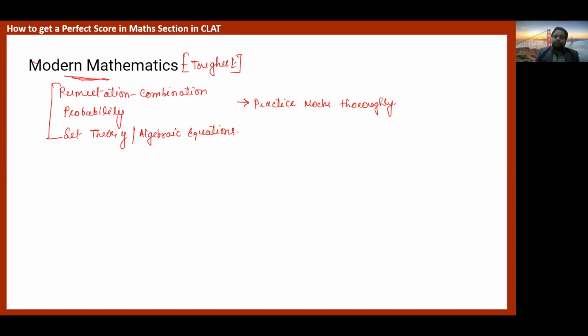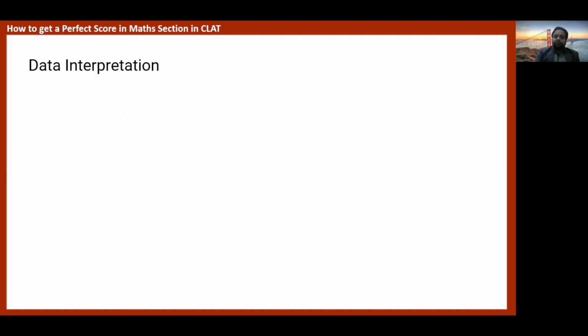And next, the last part, that is data interpretation. Now if I broadly say, data interpretation can be divided into 4 to 5 topics. The first one is the bar graph, or you can say bar chart.